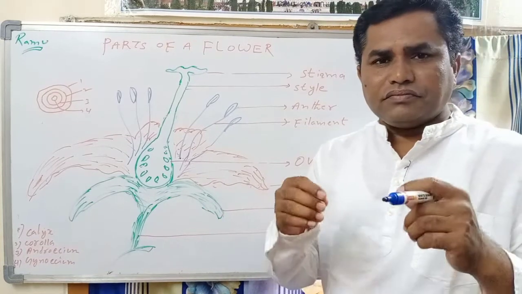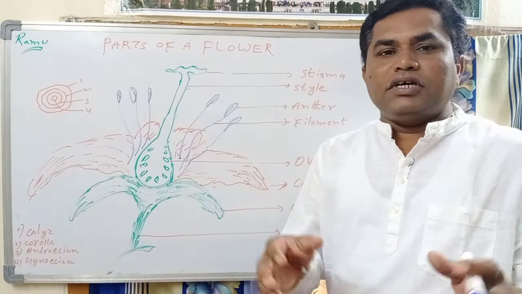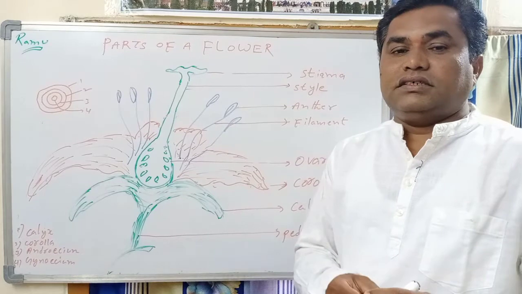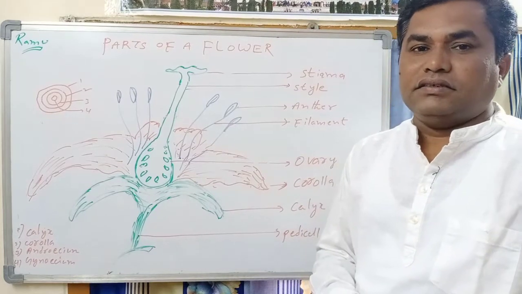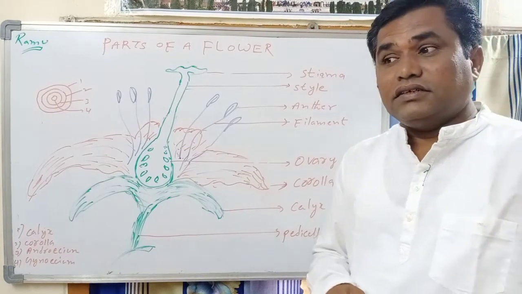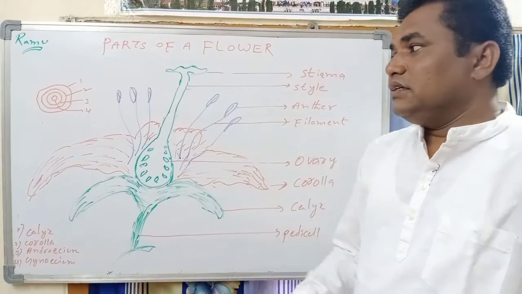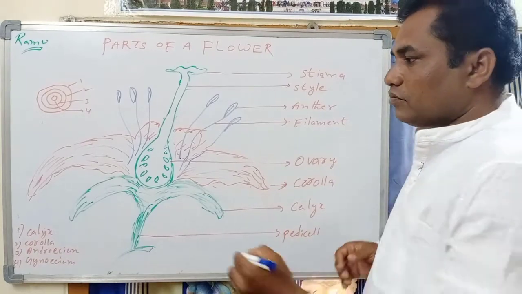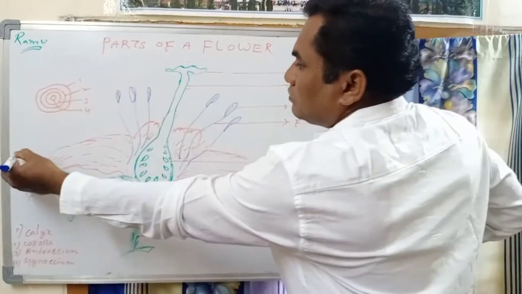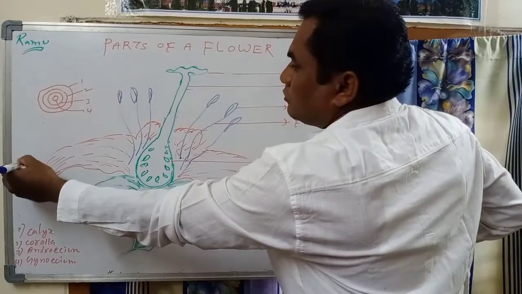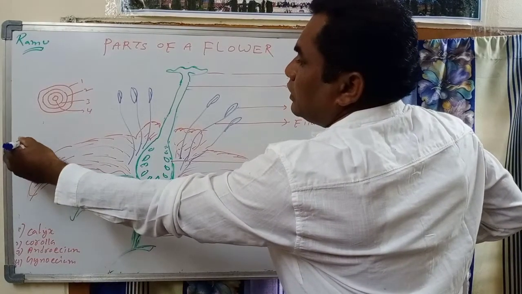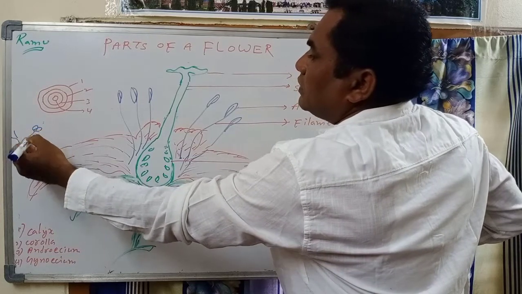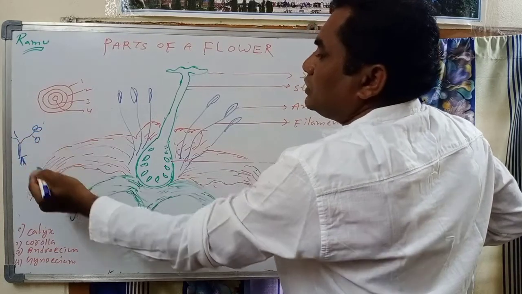So here, can you observe what are the parts that the plant has? Generally the plant has the following parts: root, stem and branches, and flowers and fruits.